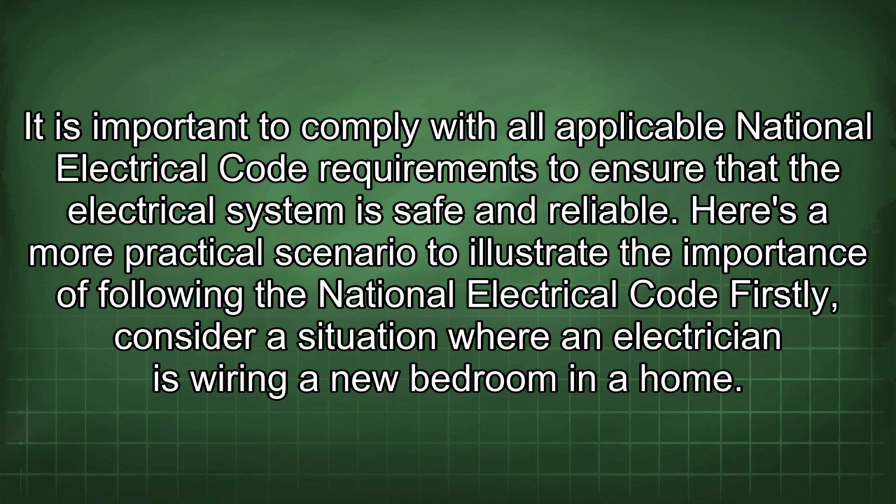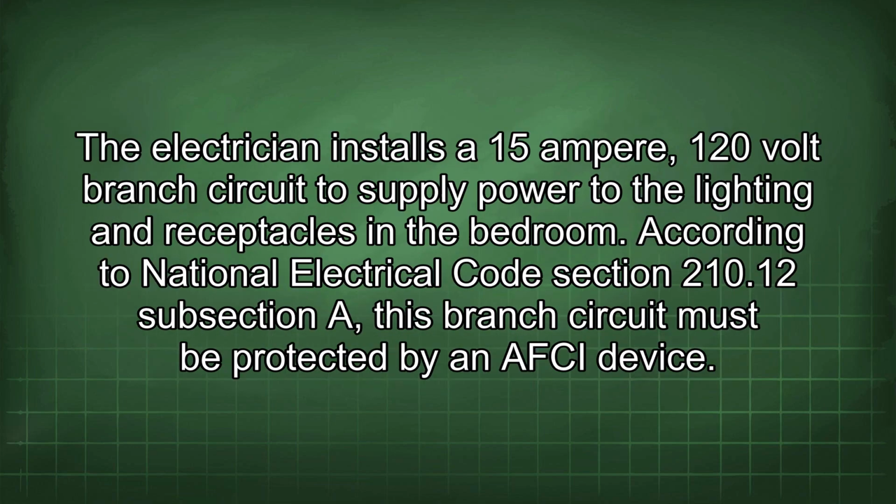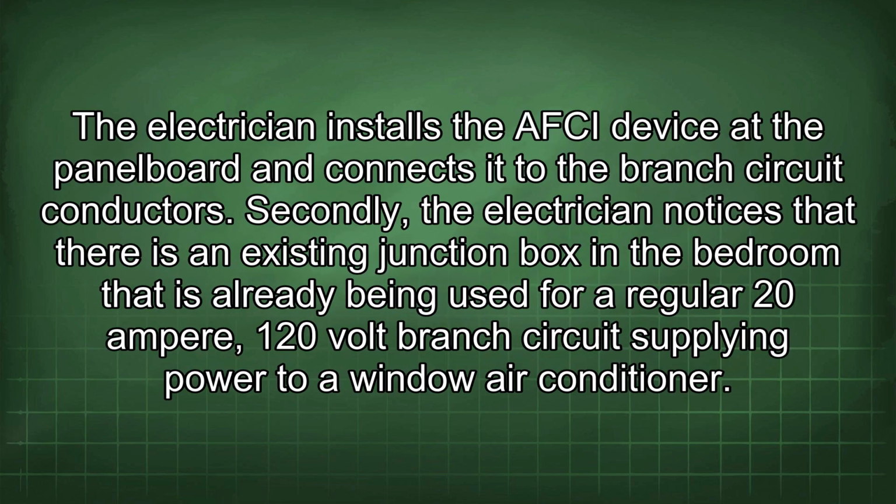Firstly, consider a situation where an electrician is wiring a new bedroom in a home. The electrician installs a 15 ampere 120-volt branch circuit to supply power to the lighting and receptacles in the bedroom. According to National Electrical Code Section 210.12 subsection A, this branch circuit must be protected by an AFCI device. The electrician installs the AFCI device at the panel board and connects it to the branch circuit conductors.